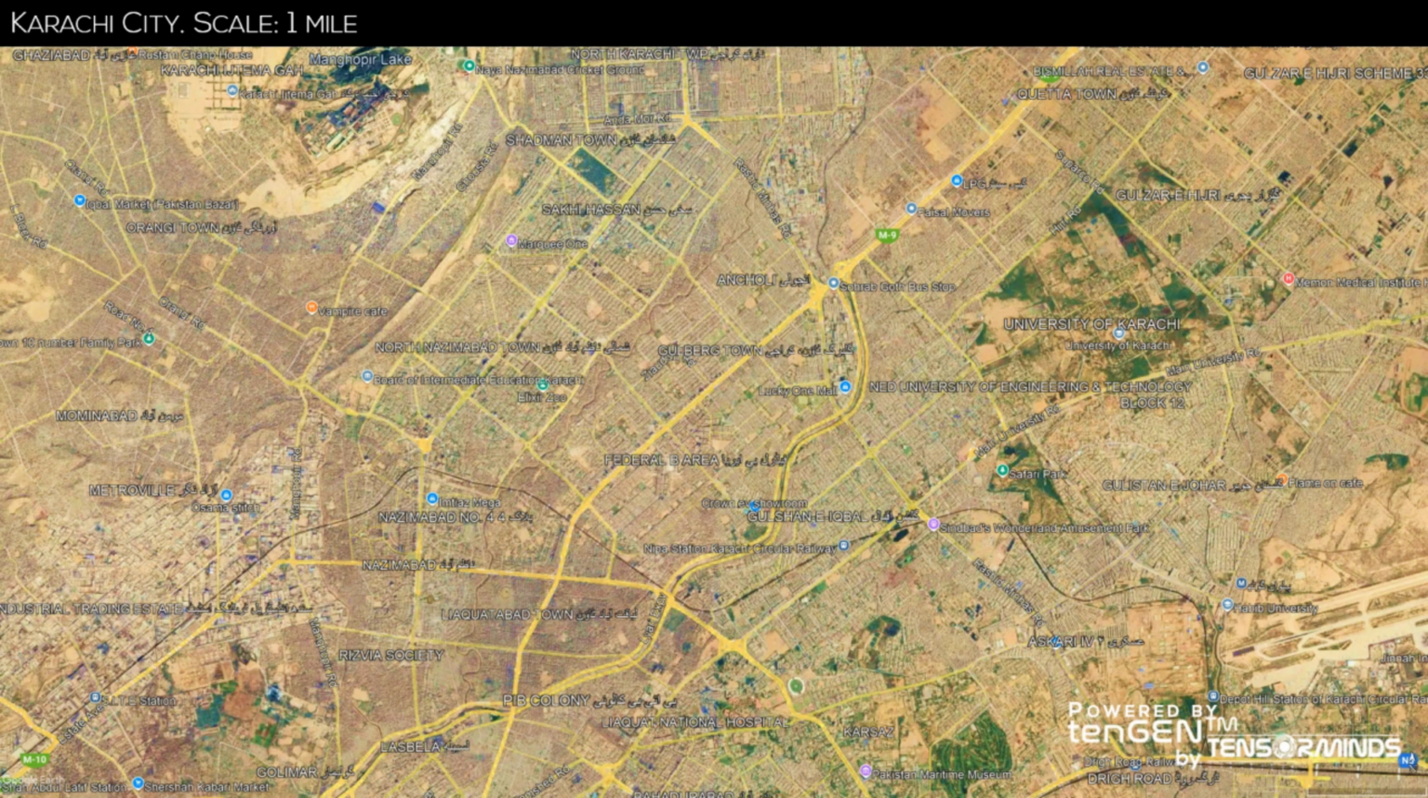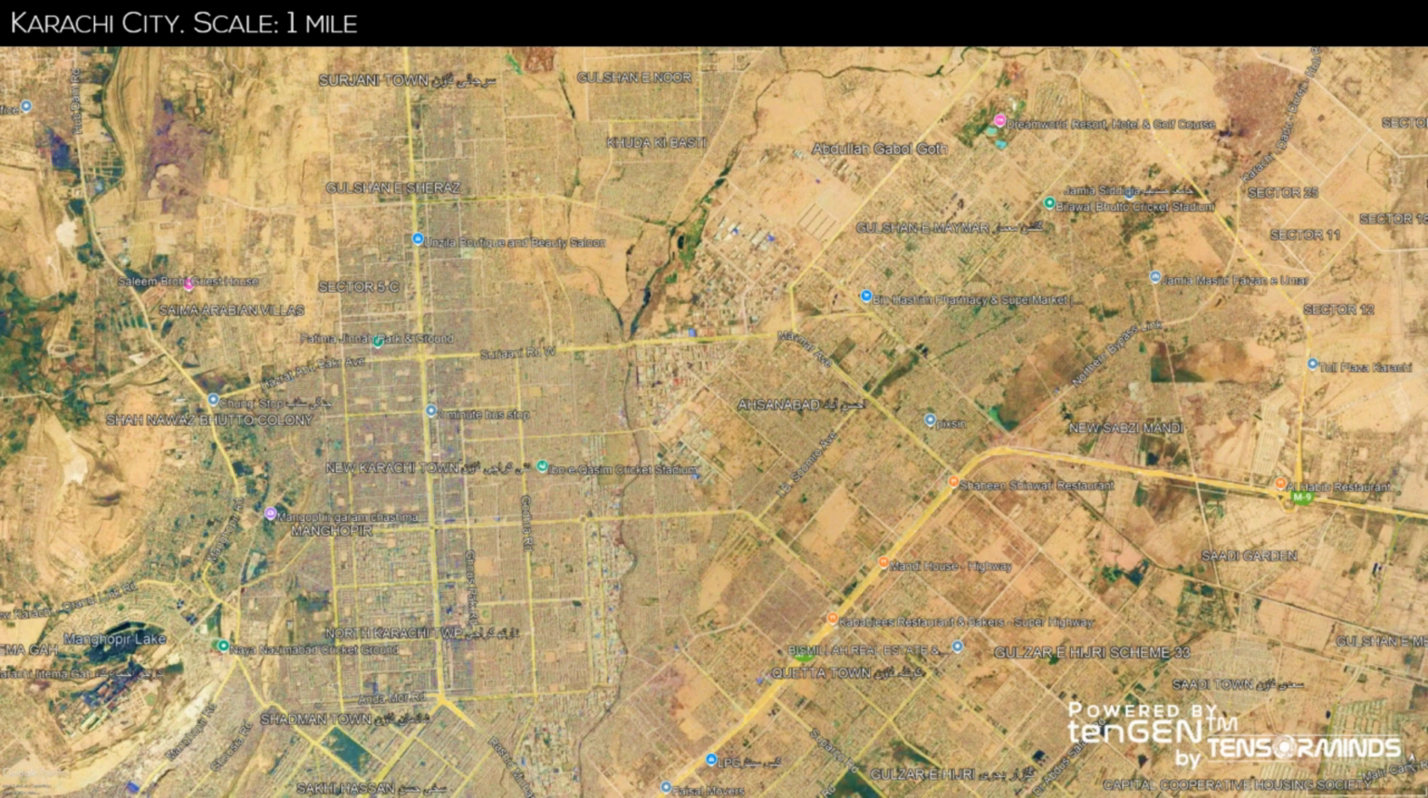Observe the density of buildings, varying from high-rise structures in certain areas to more spread-out residential zones in others. The presence of industrial areas and major infrastructure like roads and airports is also evident. This highlights the city's complex mix of urban development and economic activities.